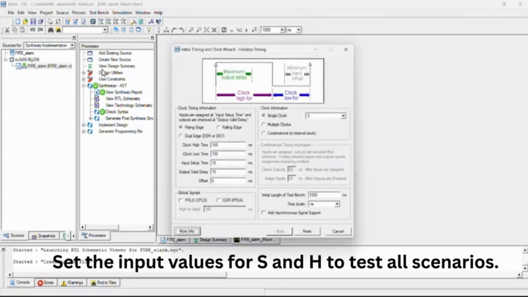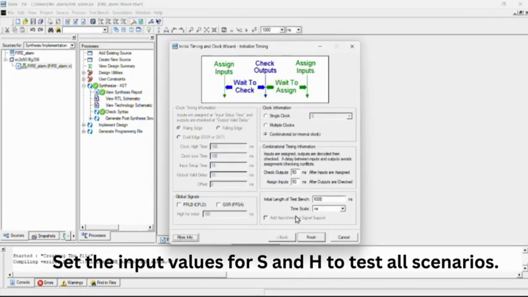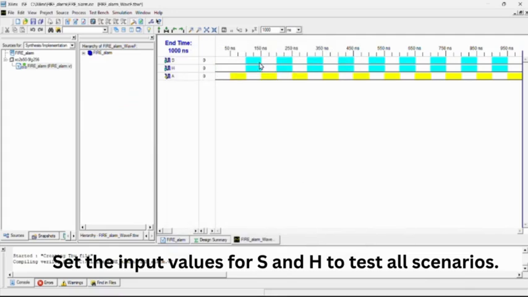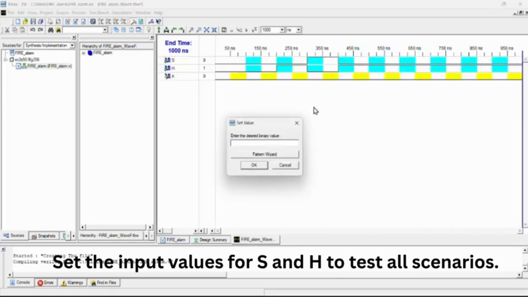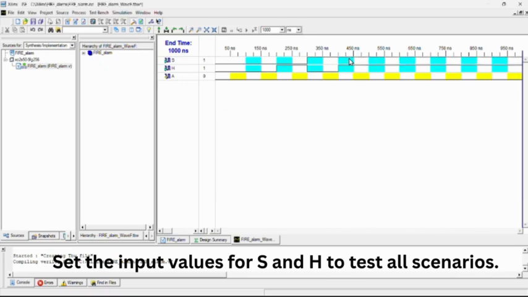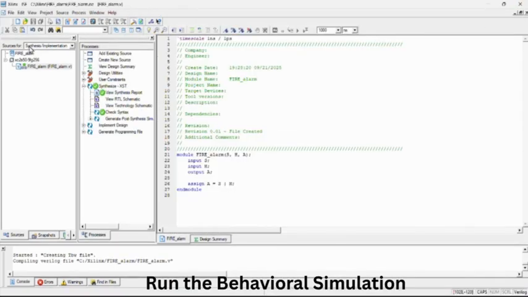Set the input values for S and H to test all scenarios. Run the behavioral simulation.